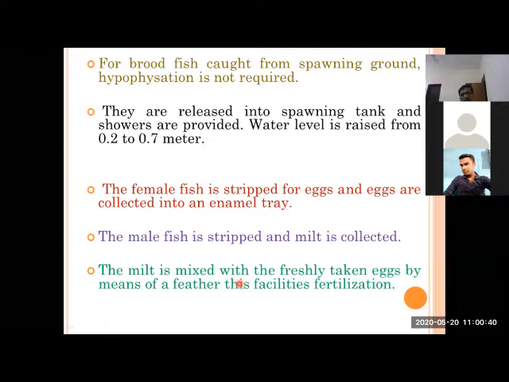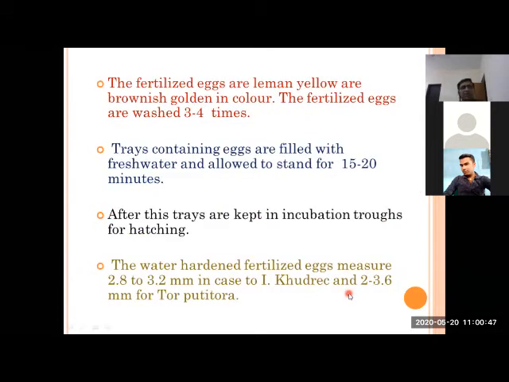The male and female milt and ova are mixed with water and washed with clean water several times, at least 3 to 4 times. They are cleaned and kept for 15 to 20 minutes in the same water. If we mix both milt and ova with a small quantity of water, they are kept for 15 to 20 minutes, because fertilization takes a little bit higher time, and after fertilization they are again washed 3 to 4 times with clean water.